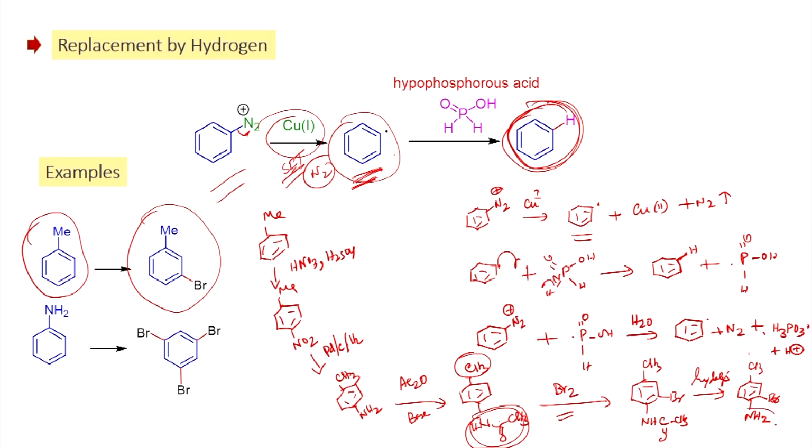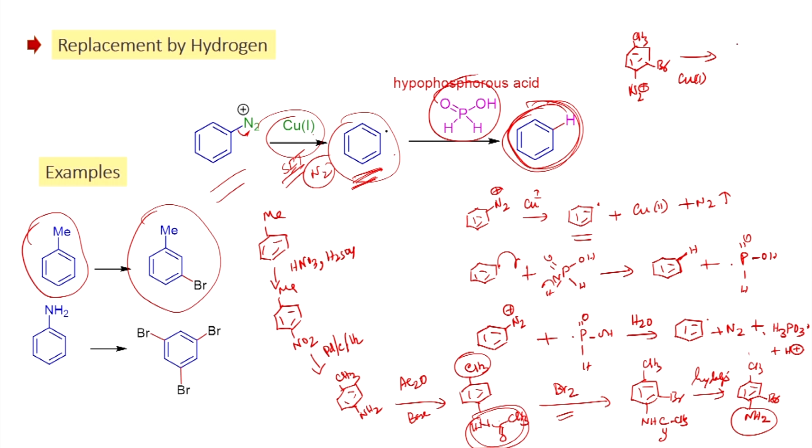Once you form this one, as we have just seen, you can convert this into the diazonium salt, which can now be reacted with hypophosphorus acid in the presence of copper halide.